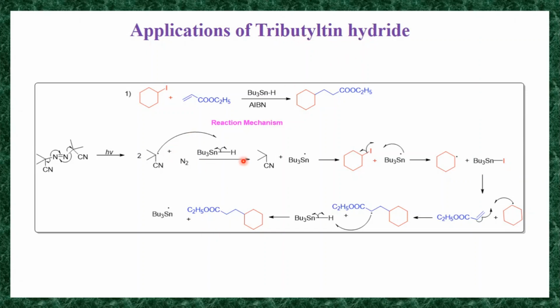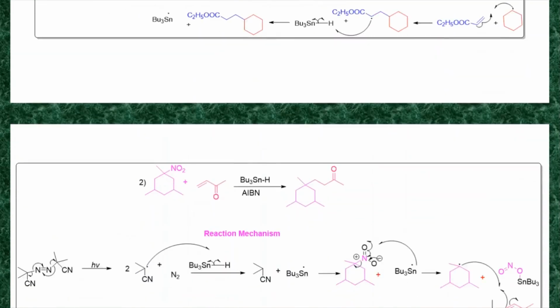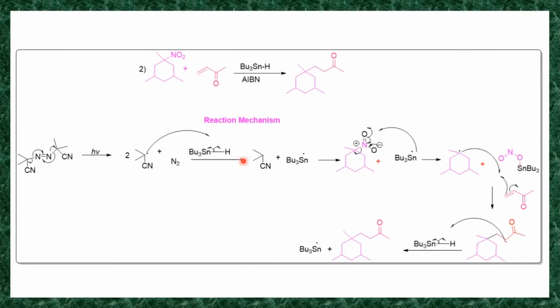Then the next slide. This reaction, this compound having a nitro functional group, let us say it's a cyclic nitroalkane.